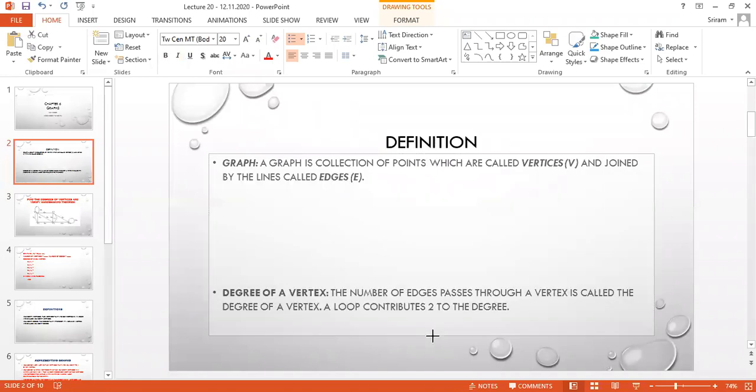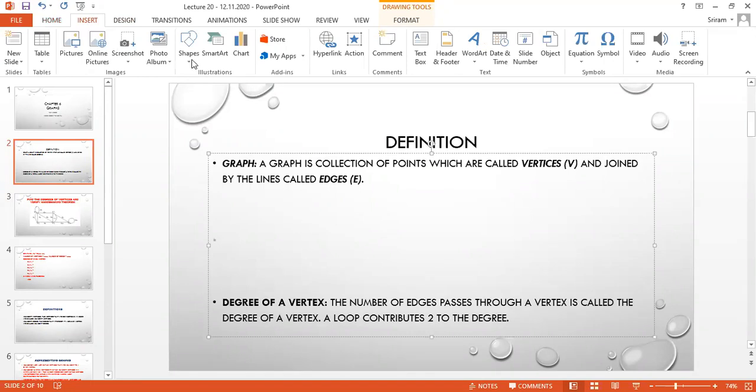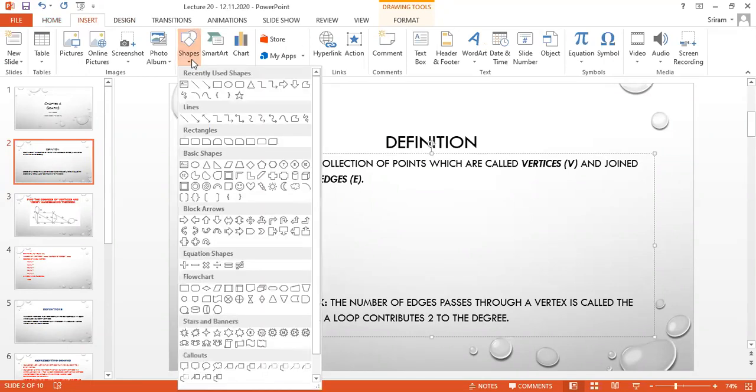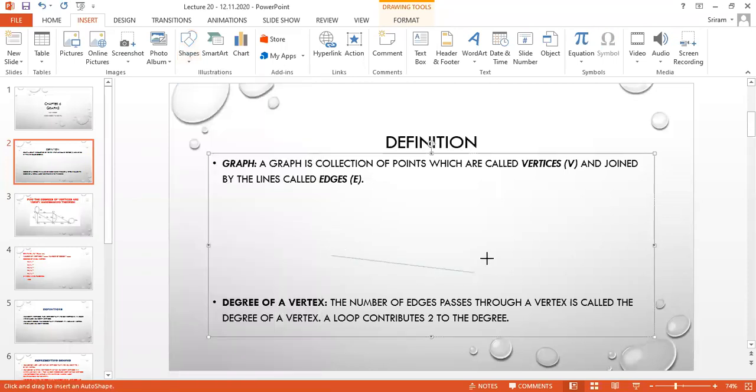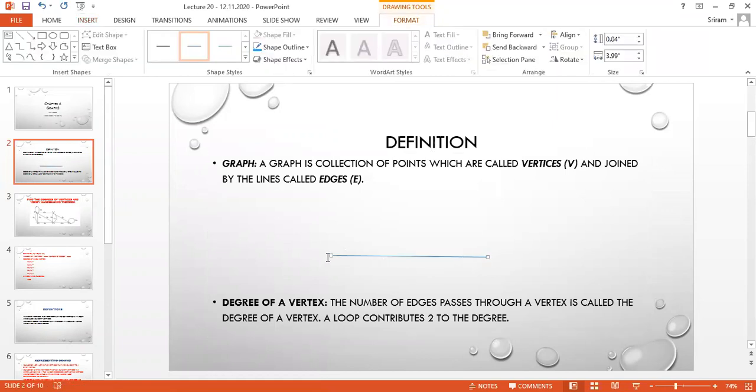For example, I'm going to draw a graph. Graph means I should have two end points, joined by a line. So here I am having V1. This point I am going to take as the first point, V1 vertex. V is called the vertex, and I am going to take the next end point as V2.